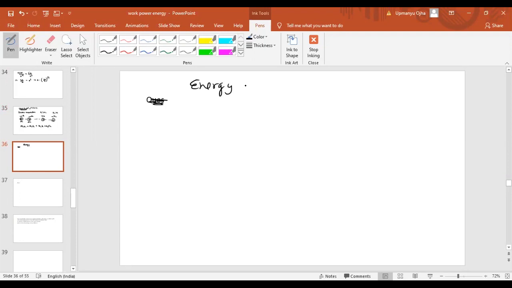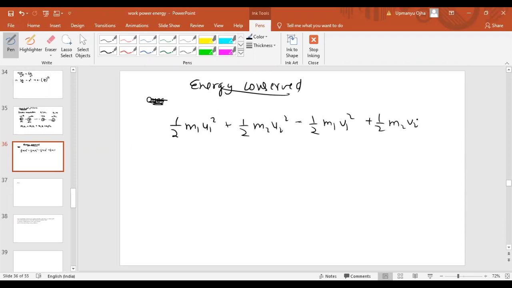In the remaining collisions, energy cannot be conserved. Elastic means the total energy before and after the collision will always be the same. So for an elastic collision, if we apply energy conservation, we can write half m1 u1 square plus half m2 u2 square is equal to half m1 v1 square plus half m2 v2 square. This is only valid when the collision is elastic. It is not valid for inelastic or perfectly inelastic collision.